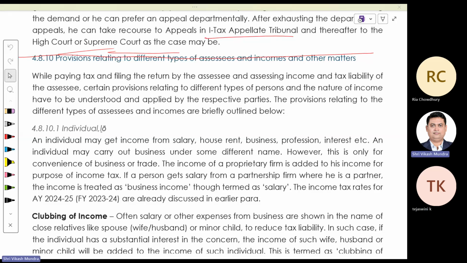What you understood, whatever we discussed theoretically, practically how to utilize or use that. You learned that thing? Right, sir. Okay. Now, yesterday we discussed advanced tax, interest calculation, etc. Now, a few more things are covered in your syllabus in respect of income tax. We are going to discuss those things.